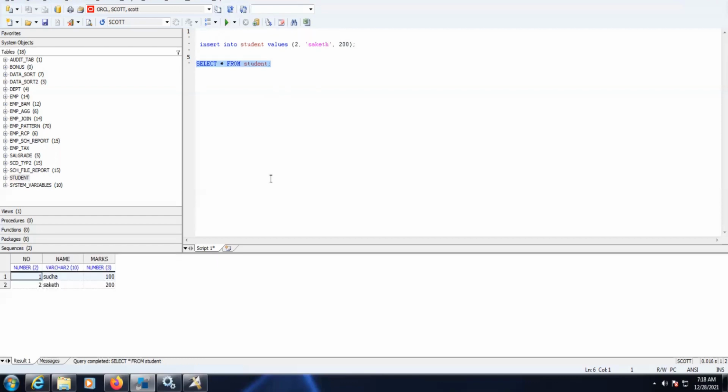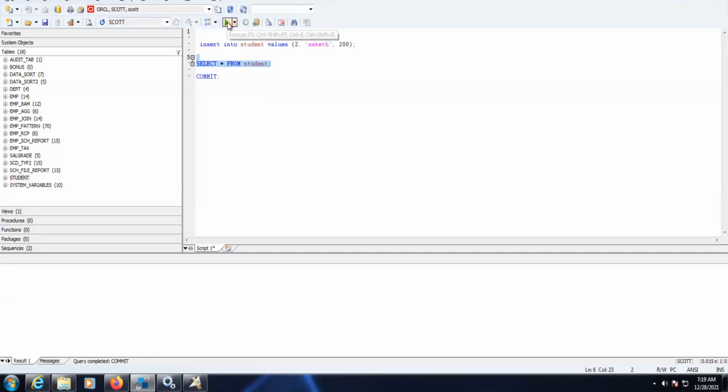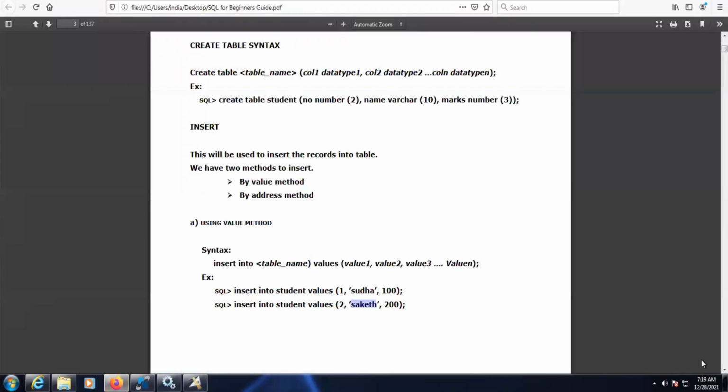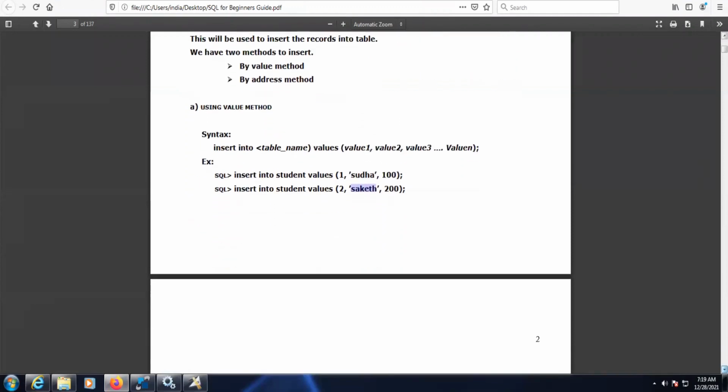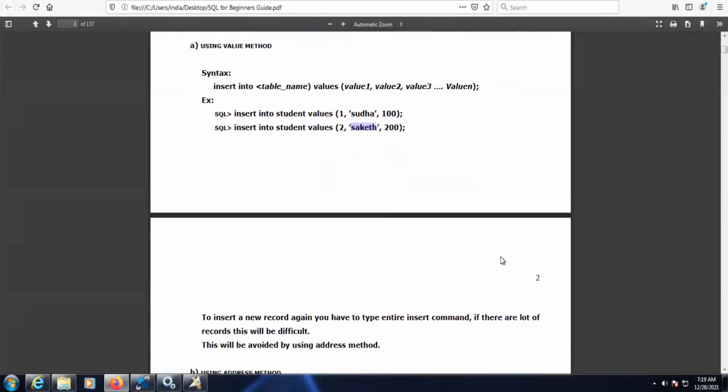Let's roll back whatever data has been inserted. It won't insert the data permanently. To insert the data permanently, we have to use the command called commit. Click on commit, and now the data will be stored permanently in the database. So two records we have inserted. You can enter any other records, for example ID number 3 with some other person's name.